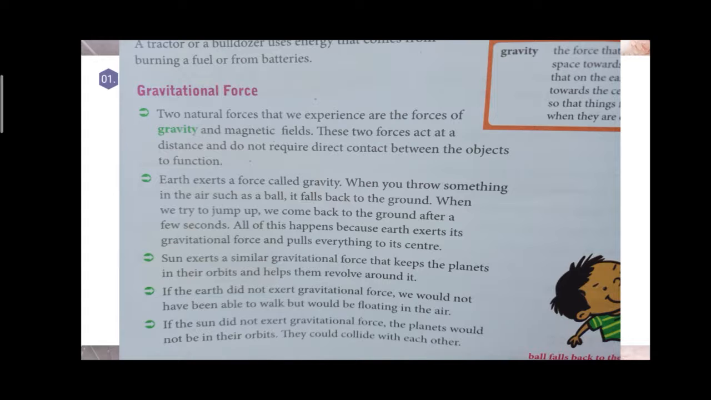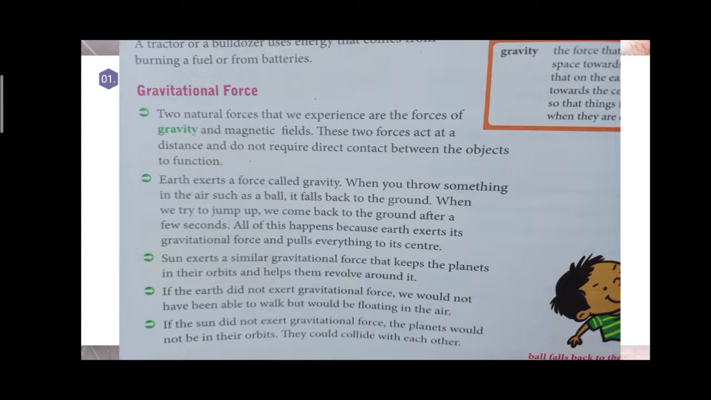If the earth did not exert any gravitational force, we could not walk around, we would be floating. Likewise, if the sun did not exert any gravitational force, the planets would not revolve in their orbits. So in total, gravitational force is a natural force exerted by the earth. There is no gravity in space, so we cannot walk or run in space.